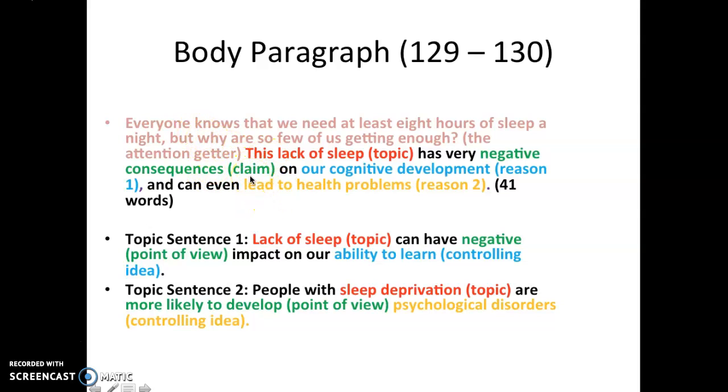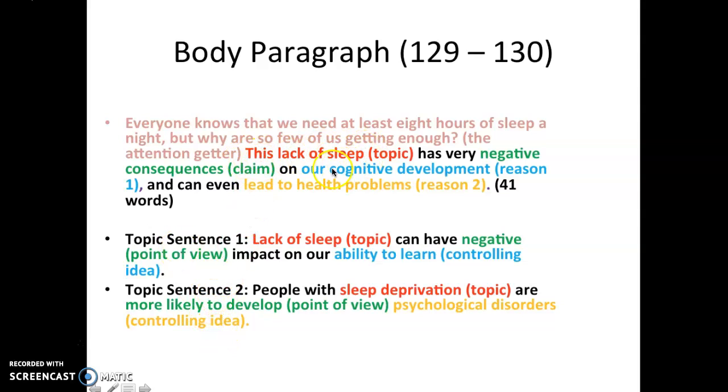Now, what I want you to pay attention to is this. This is topic sentence number 1, because in this text the student decided to write 2 body paragraphs. The first one is here, body paragraph number 1, body paragraph number 2. This is the topic sentence of the first body paragraph, and this is the topic sentence of the second body paragraph. What I want you to pay attention to is the consistency, the coherence between the intro and the topic sentence.